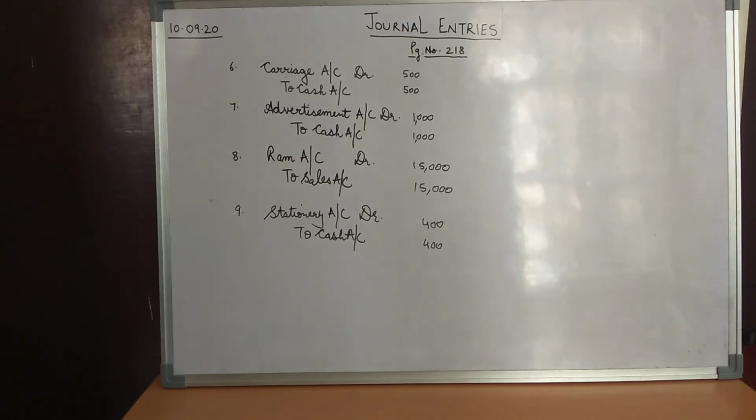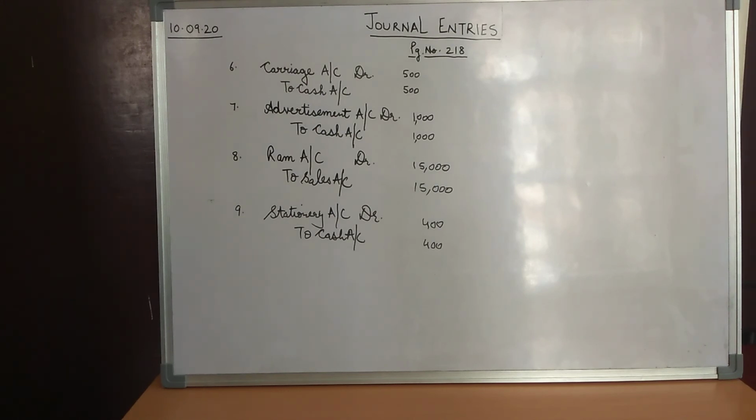Moving on to the next transaction, children. The next transaction, children, is purchased stationery. When we say purchased stationery, so stationery, children, again is an expense for the business, because we have to pay cash for it. So when we are paying cash for it, it being an expense, it is part of the nominal account.